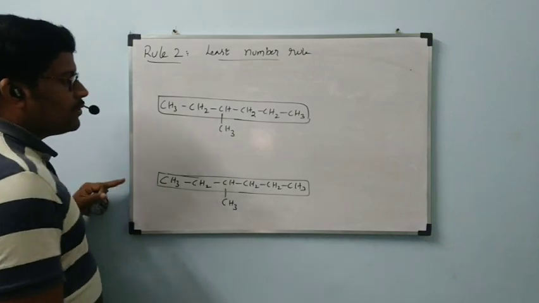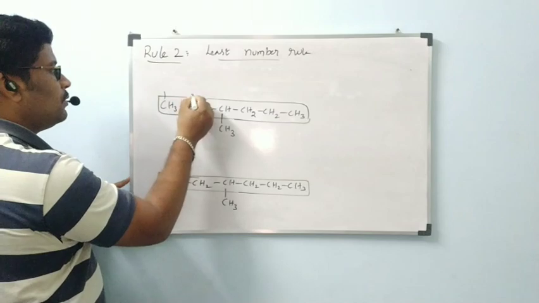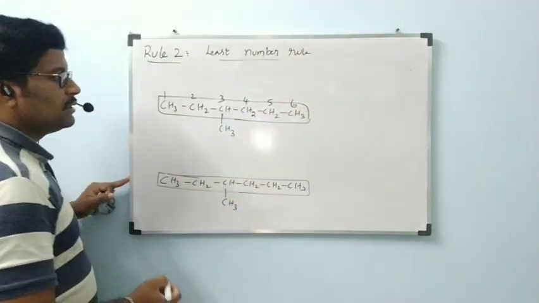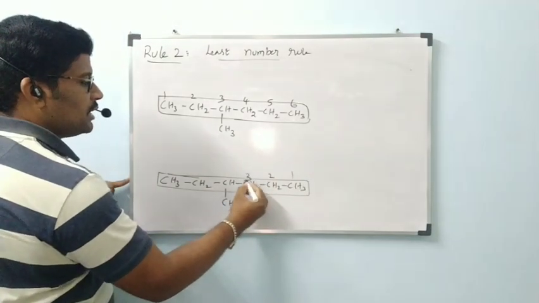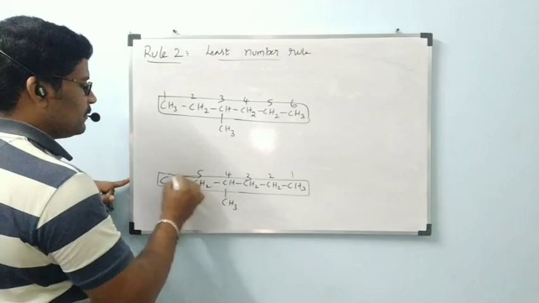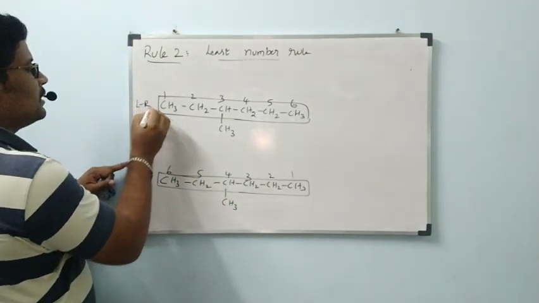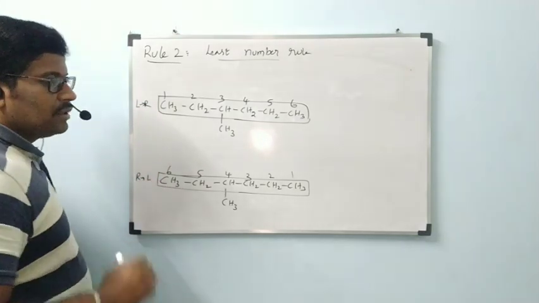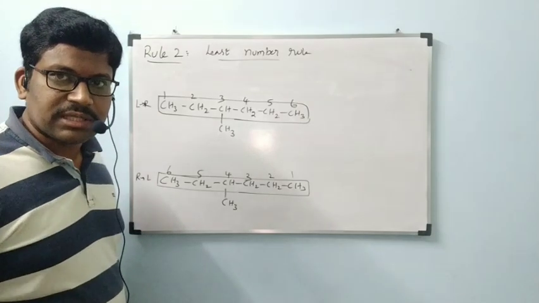Because I am going to write the numbering left to right as well as right to left. 1, 2, 3, 4, 5, 6. Next, 1, 2, 3, 4, 5, 6. This is left to right numbering. This is right to left numbering.